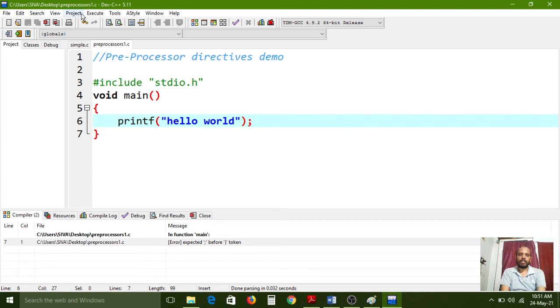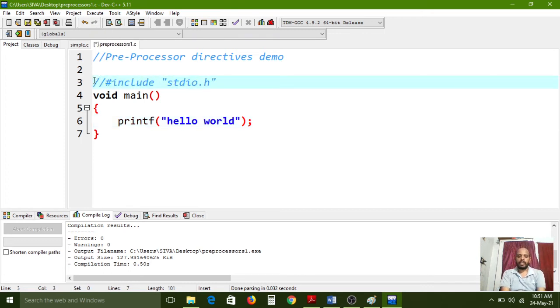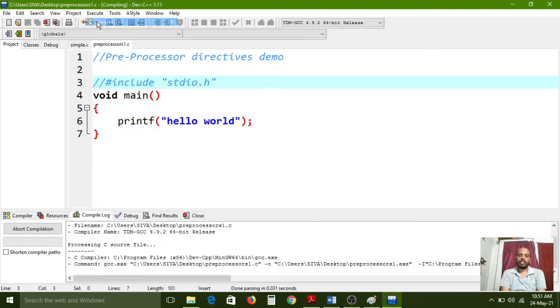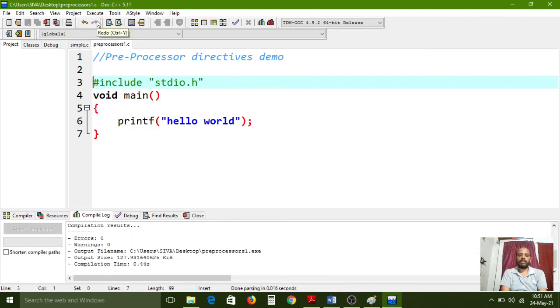Go to the execute menu. Again we need to compile. It is not showing any errors or warnings now. If you comment this one, it will not link the header by the preprocessing directive. It will show one warning: incompatible implicit declaration of built-in function printf. Understand? If you remove these two slashes, then it will compile successfully without showing any warnings. So this is the process of declaring header files.